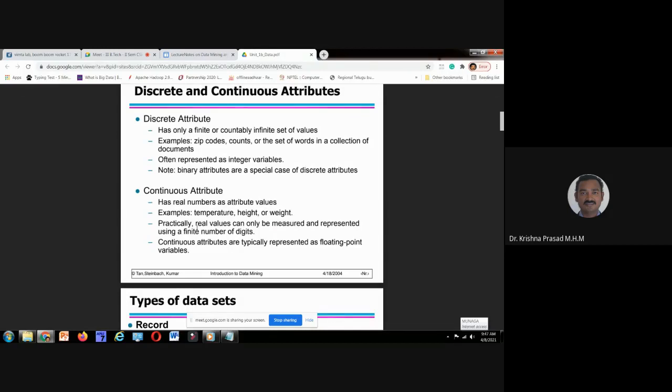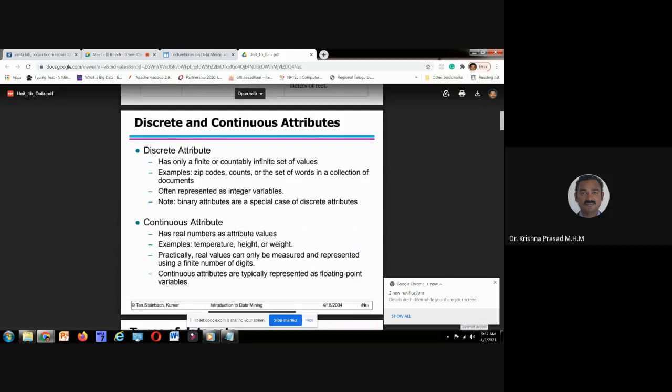While writing the program, we will fix the number of decimal places. Continuous attributes are typically represented as floating point variables. In our programming language, we say floating point value, real numbers.